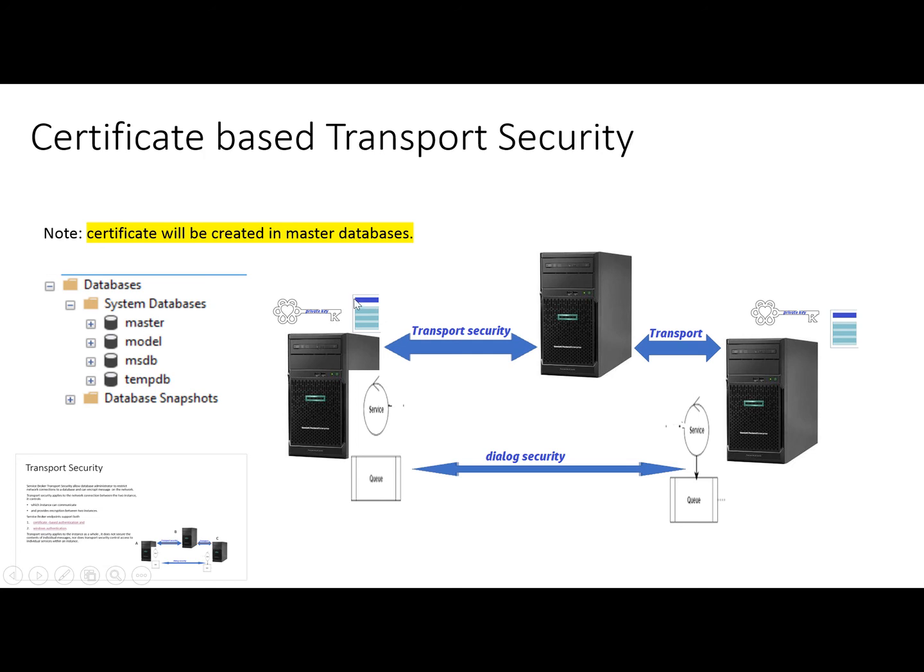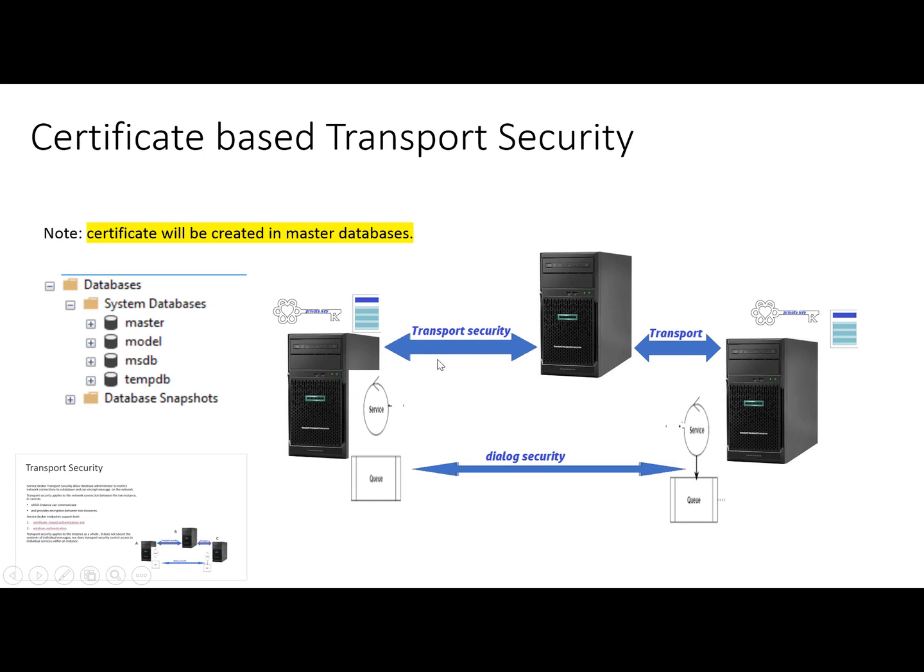The certificates and the master keys we use for implementing the security we have to create in the master database. Then these certificates will be shared between the instances, and when they are shared, the instances can communicate.